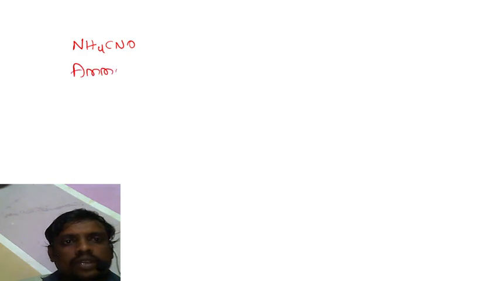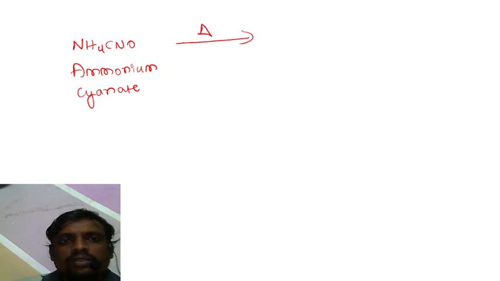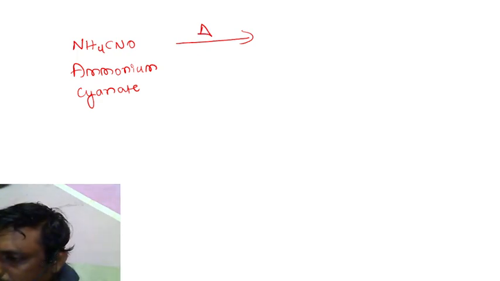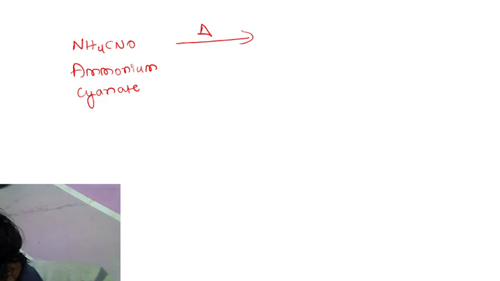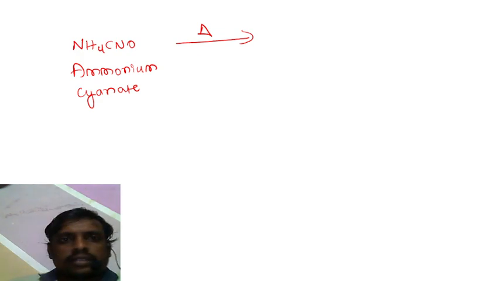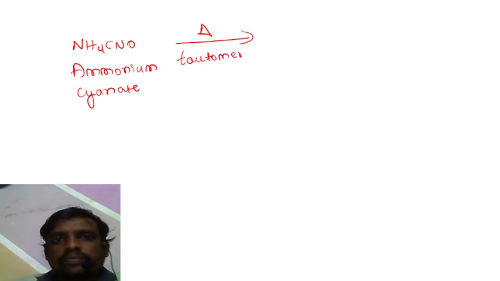If you take NH4CNO, which is nothing but ammonium cyanate. So Wöhler took ammonium cyanate, and using ammonium cyanate with the help of a process called tautomerization.